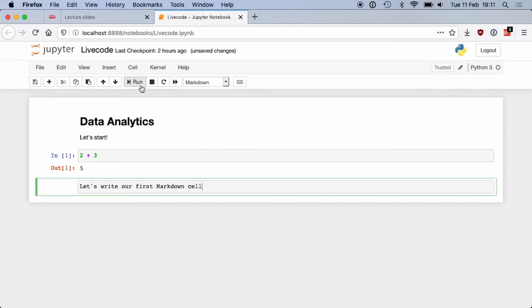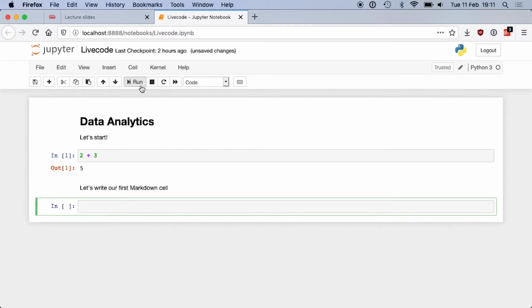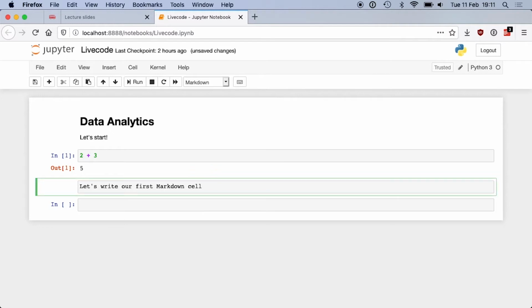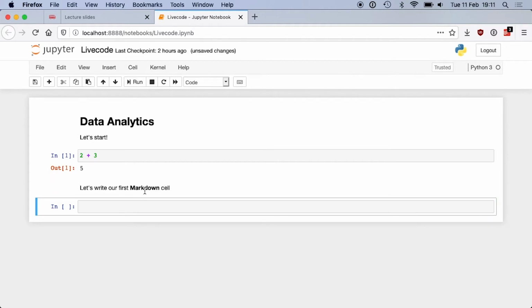And then if I run the cell, what happens is it just gets converted to text, basically. Because if I put some formatting like that, for instance, so I put 2 stars around the Markdown word and I run the code, then the text is output in bold.